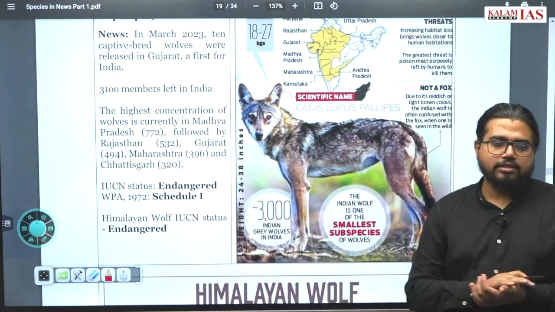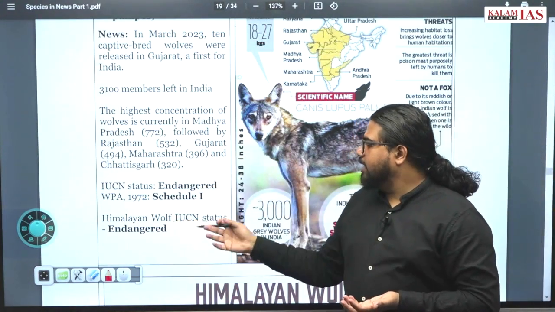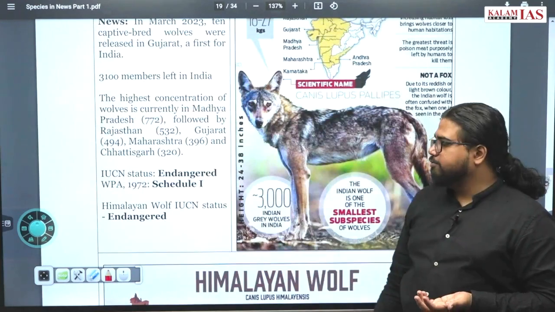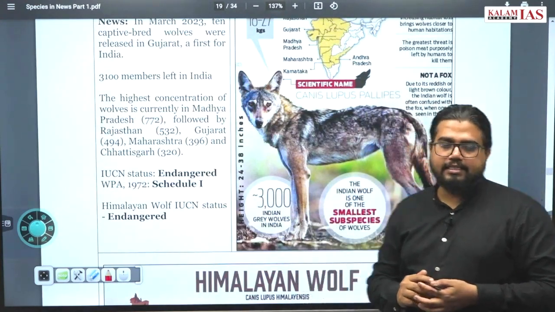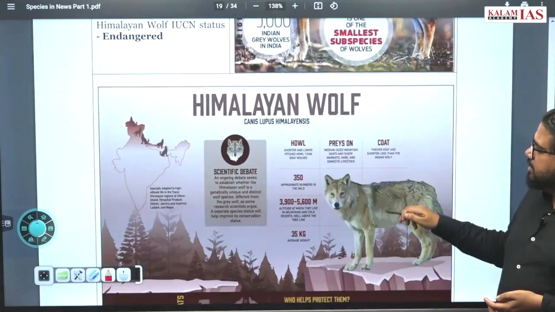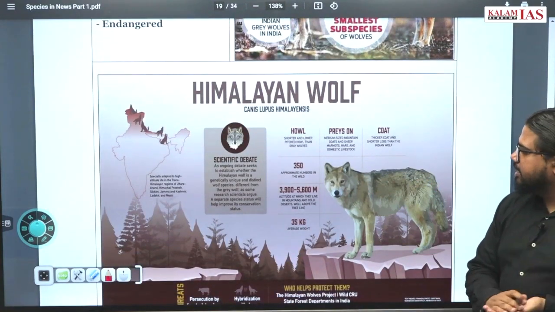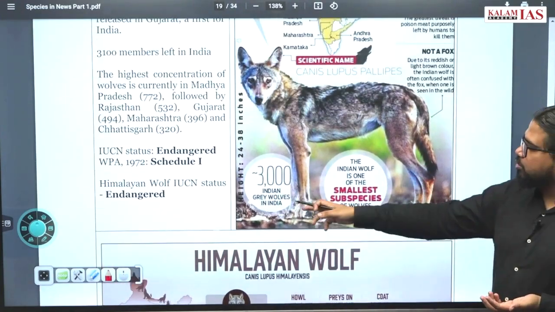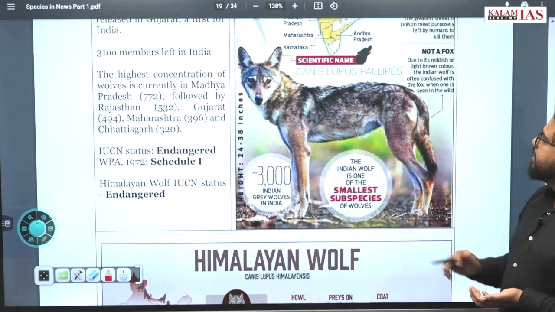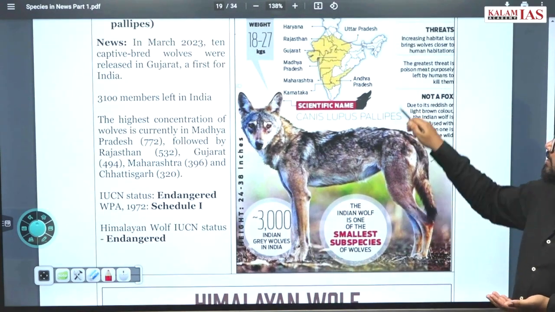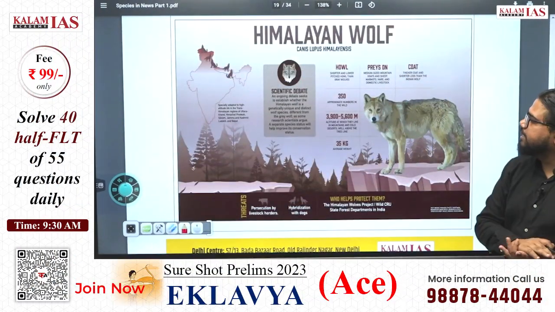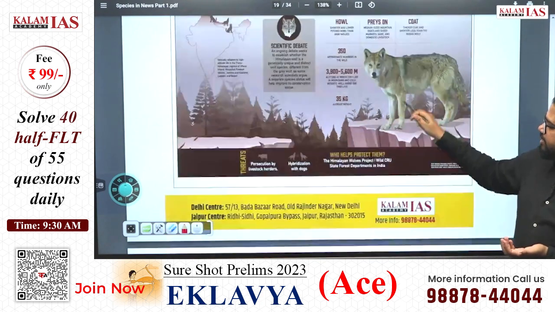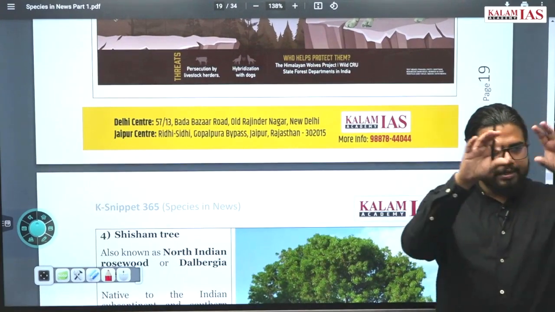It is given Schedule 1 protection under the Wildlife Protection Act, and there are two wolves available in India. One is the Indian peninsular wolf, the other is the Himalayan wolf. The Himalayan wolf also has endangered status. The number of Himalayan wolves is slightly higher compared to peninsular wolves. Peninsular wolves are also called grey wolves. That's all. You can read about Himalayan wolves from the information given in your material. I'm not covering too much of this. Peninsular wolves are mostly distributed in the peninsular states.